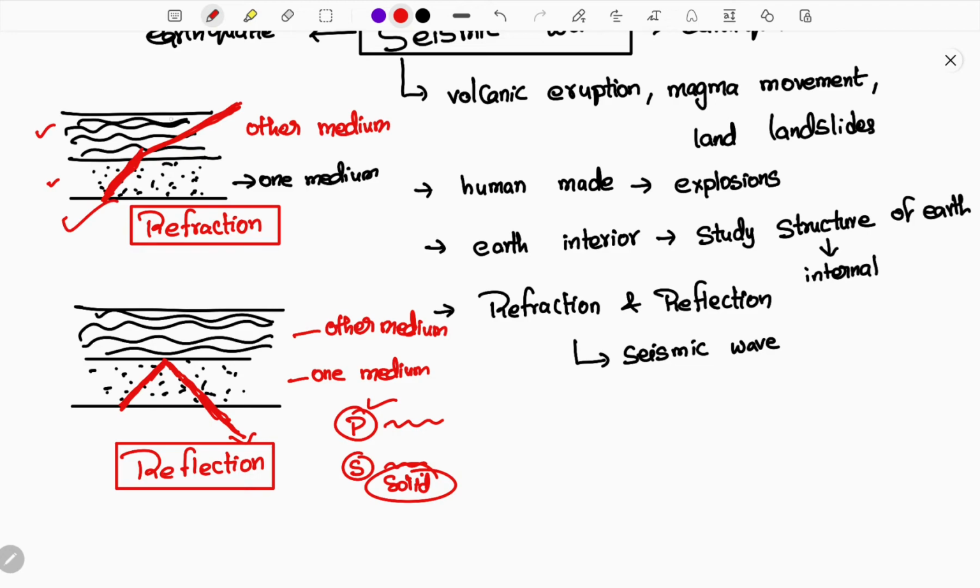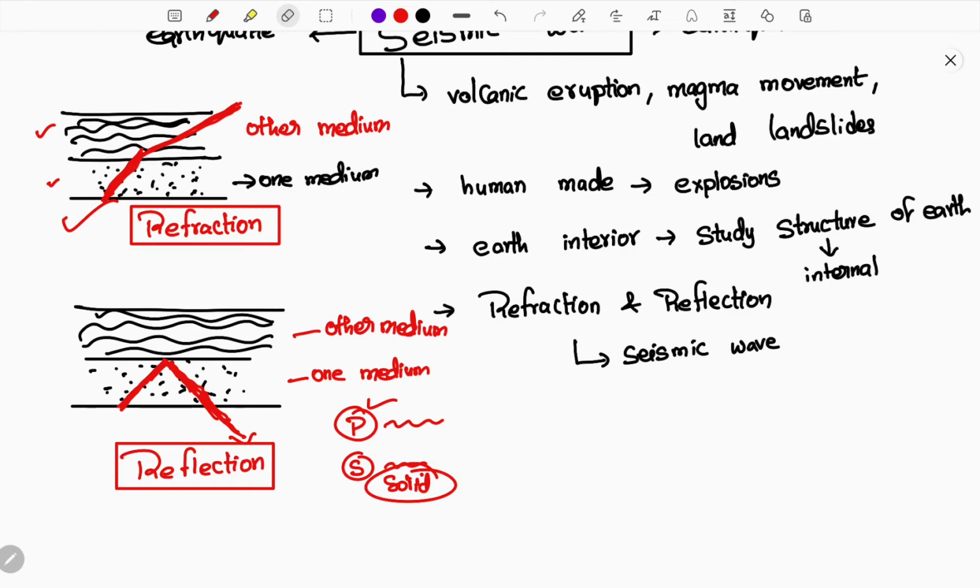So you can say that there is a change in the medium. If you send the same test using S waves, it will be reflected, and based on the reflection, you can say that there is a change in the medium. There is a liquid medium. You can easily detect that liquid medium in the internal structure of the matter.